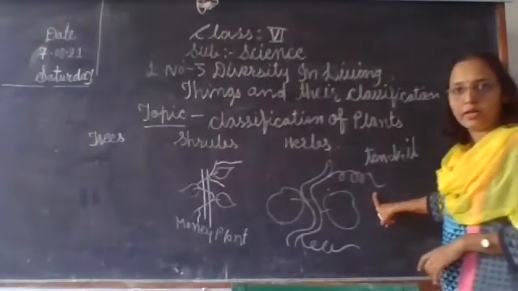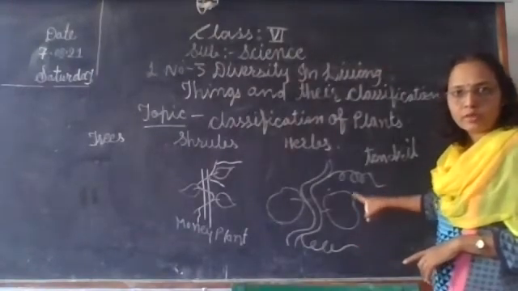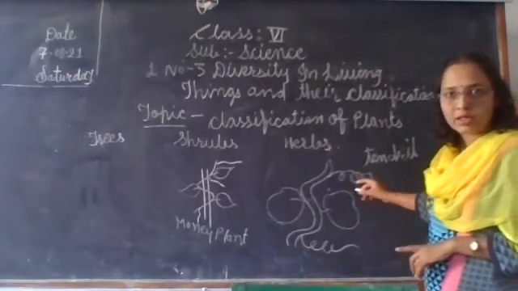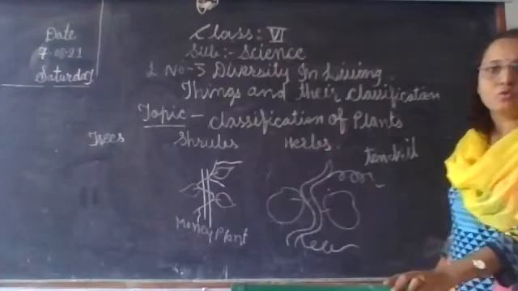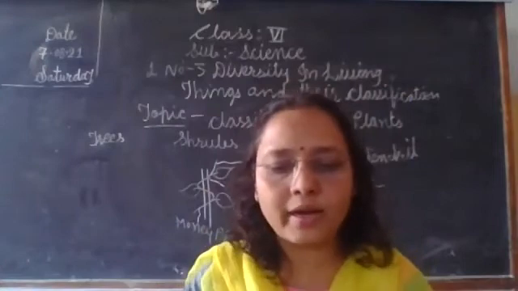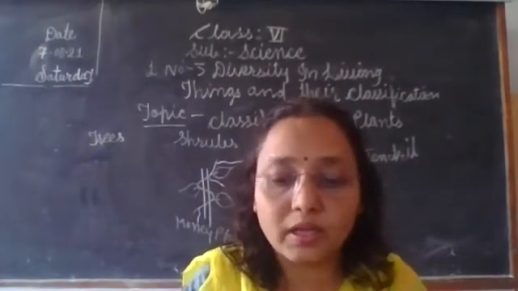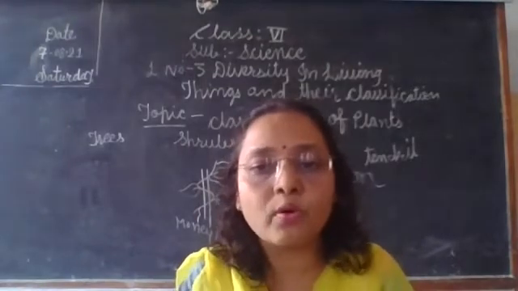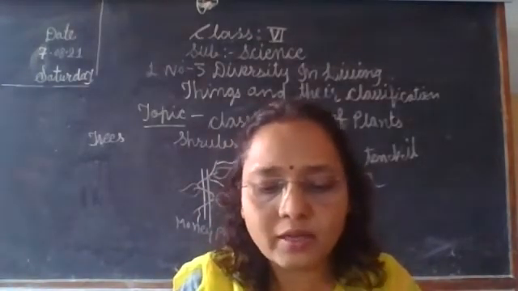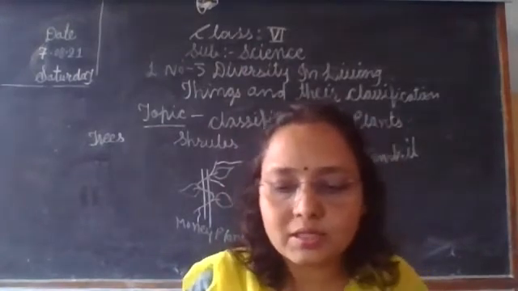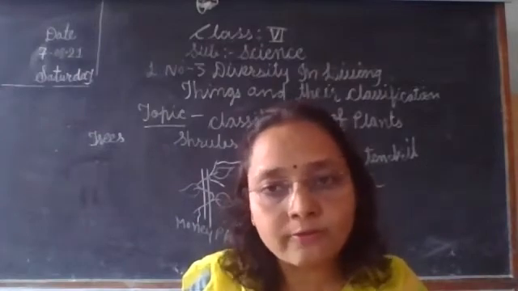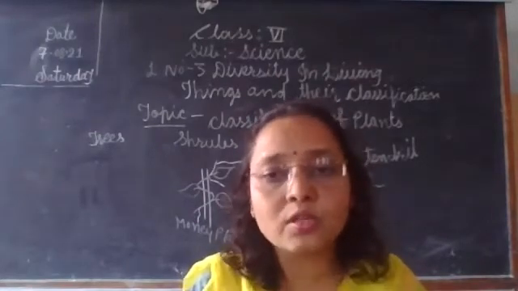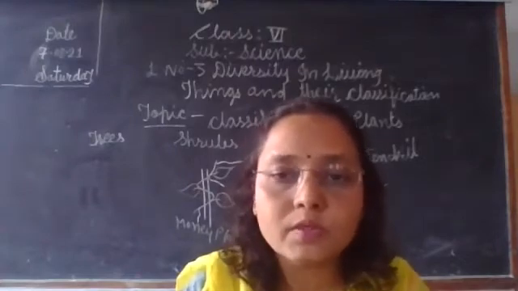What is the use of that tendril? It gives support. It takes support from a wall, or if there is a stick, it takes the stick's support to stand erect. So this is the use of a tendril. The cucumber tendril looks like a spring, and it gives support to the plant to stand erect. The stem of a creeper is very flexible, soft and green. It grows rapidly with the help of a support.